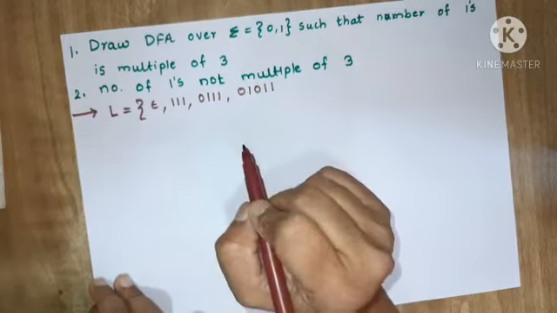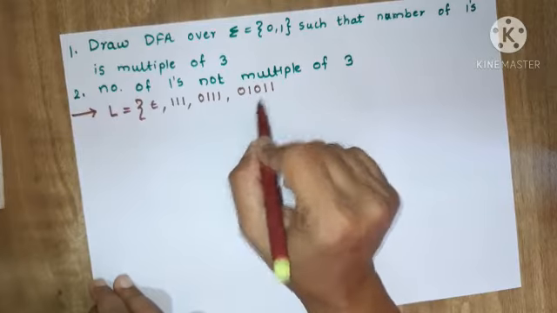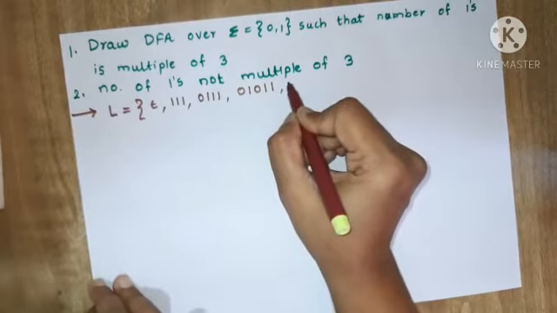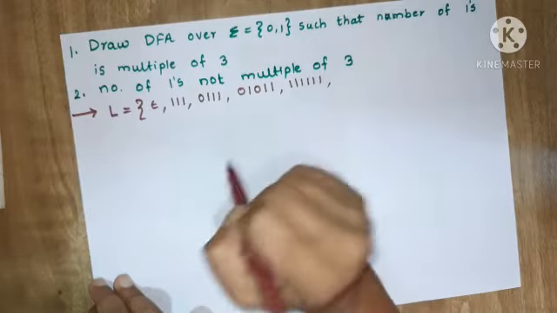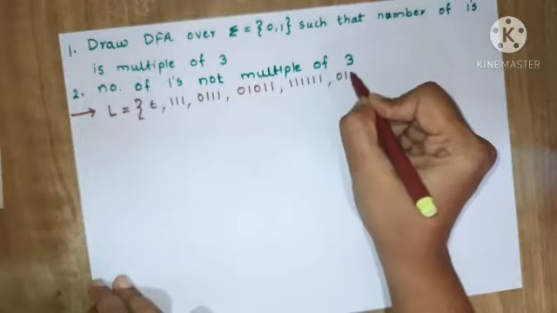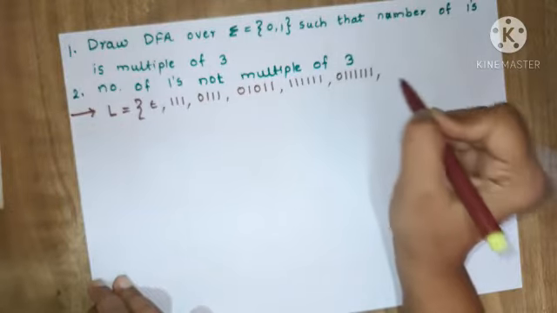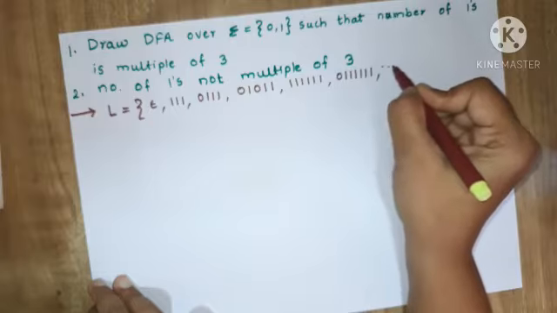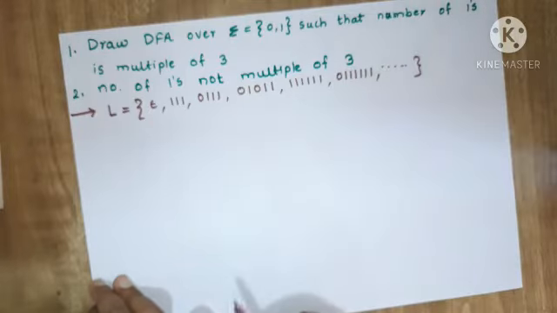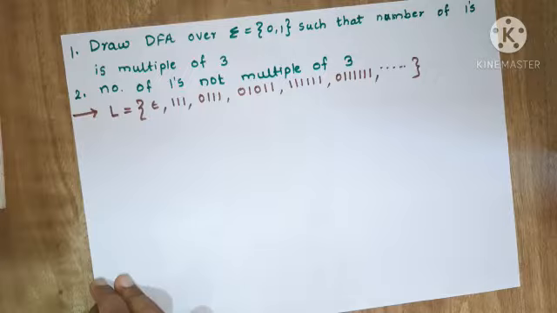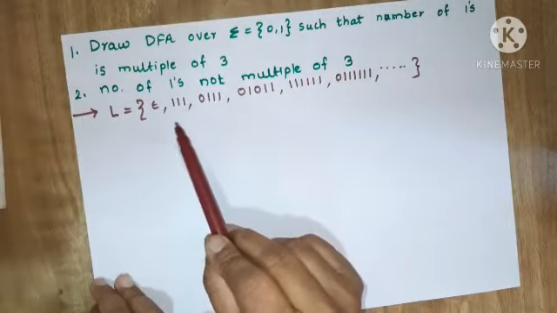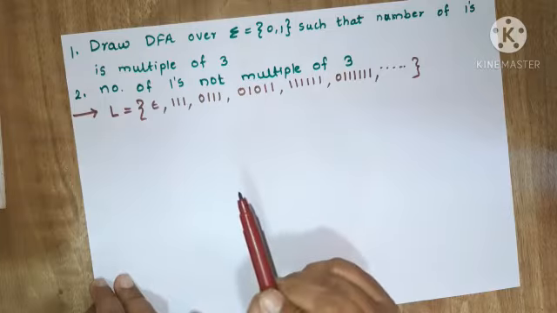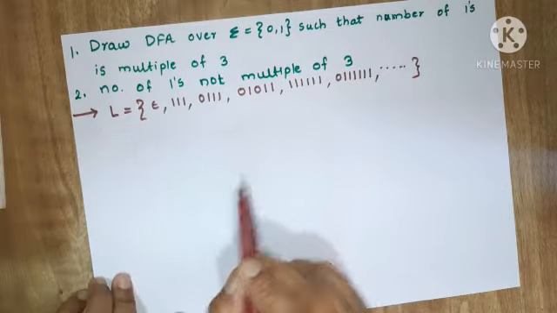This string will be contained because it has 3 ones, or it may have 1 1 1 1 1 1, 6 ones, or 0 1 2 3 4 5 6. So this string will also be contained. In this way it will have an infinite number of strings. Here the restriction is only that the number of ones should be a multiple of 3. There is no restriction on the number of zeros.